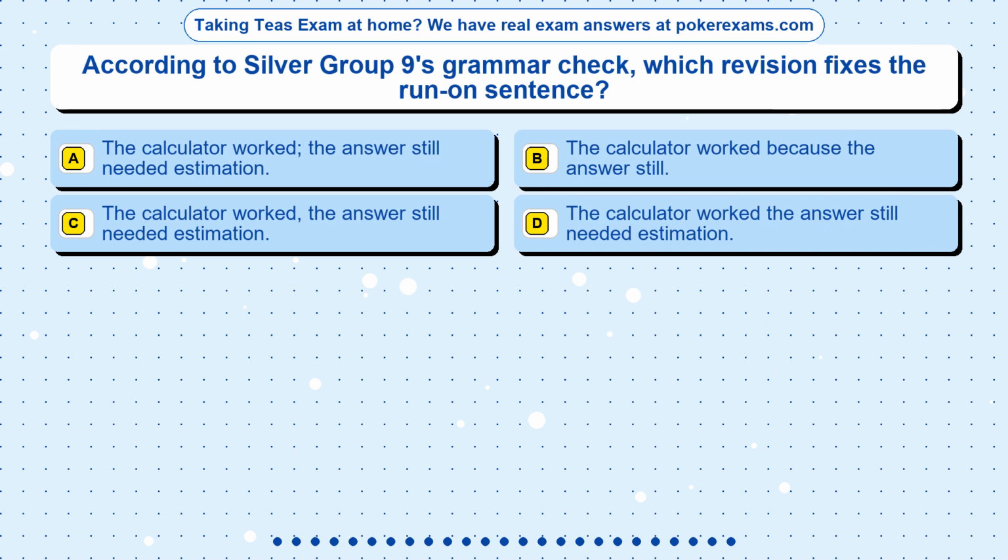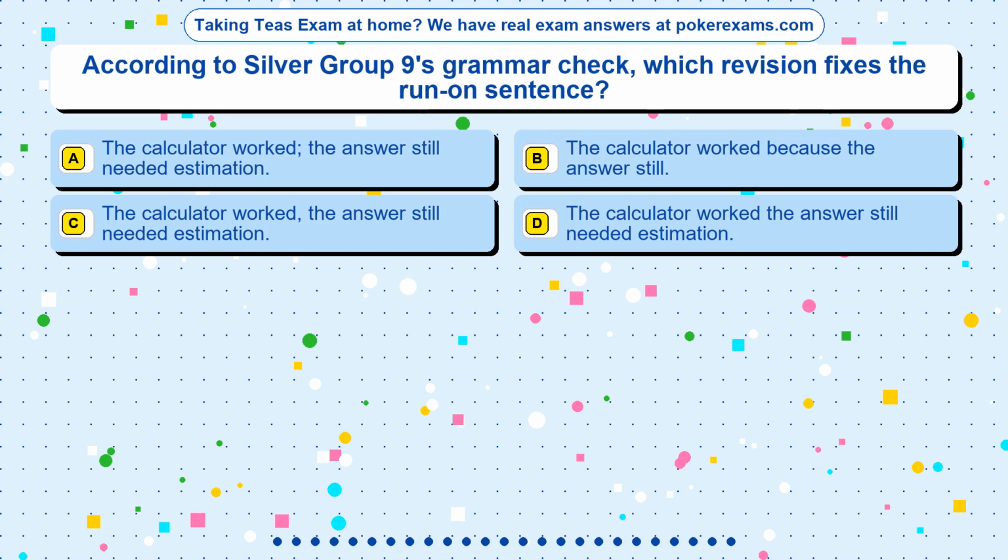Question 24. According to Silver Group 9's grammar check, which revision fixes the run-on sentence? Option A. The calculator worked, the answer still needed estimation. Option B. The calculator worked because the answer still. Option C. The calculator worked; the answer still needed estimation. Option D. The calculator worked the answer still needed estimation.